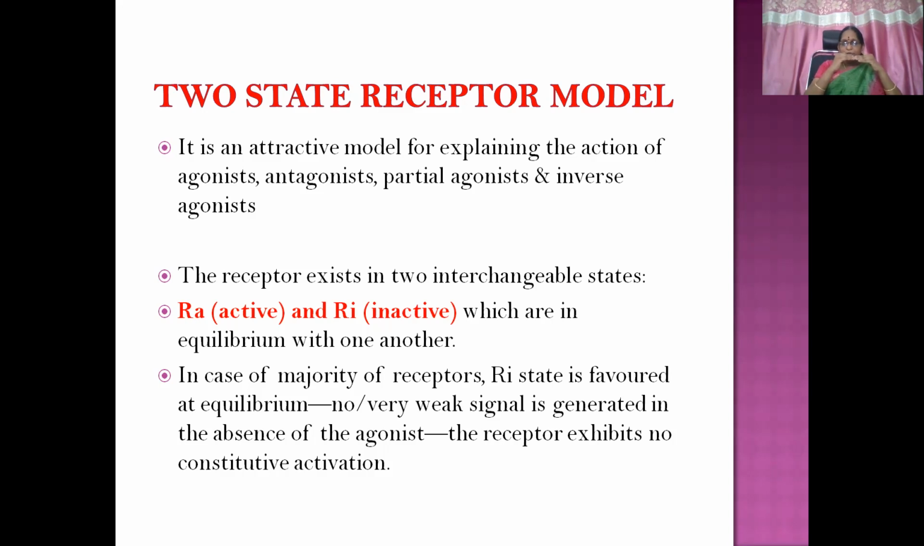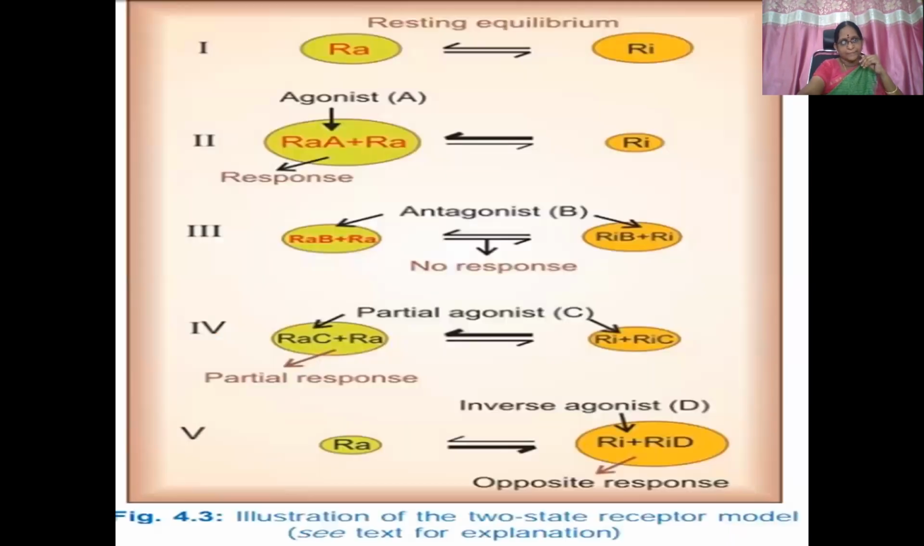That means no signal or a very weak signal is generated in the absence of the agonist, so the receptor exhibits no constitutive action. Usually this happens: the receptor will not get activated to produce its own response. Sometimes the receptor gets stimulated by itself without the presence of the agonist, and that is known as constitutive activation of that particular receptor.